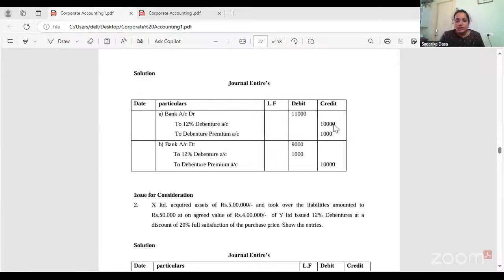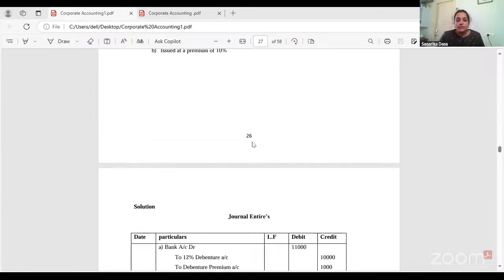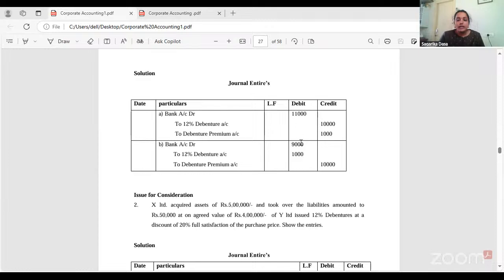This is how you enter the debentures at a premium of 6%, then the debentures at a premium of 10%. 6% and 10% premium. Here, if you see, it is very much clear.